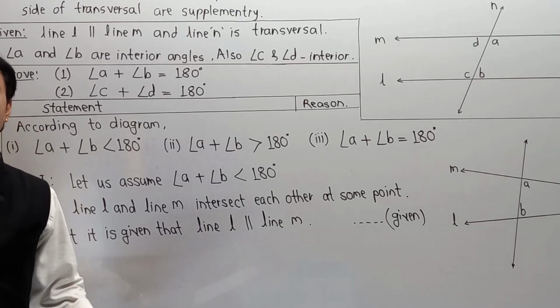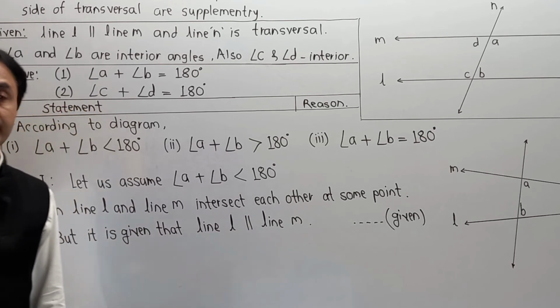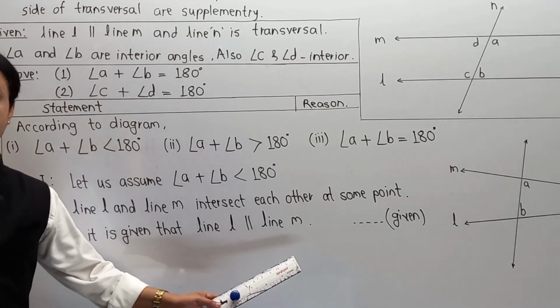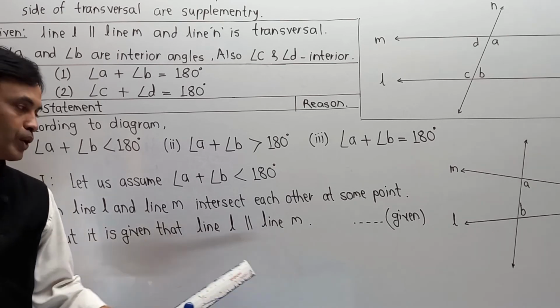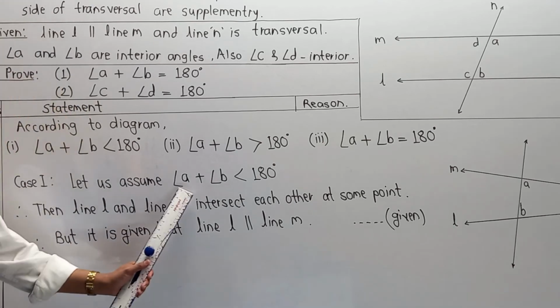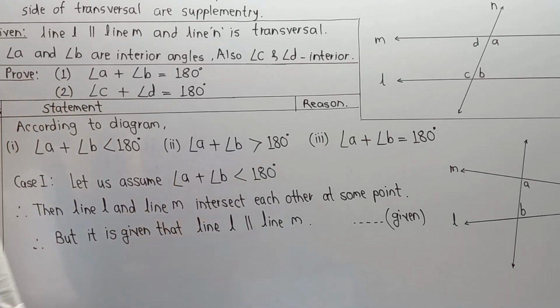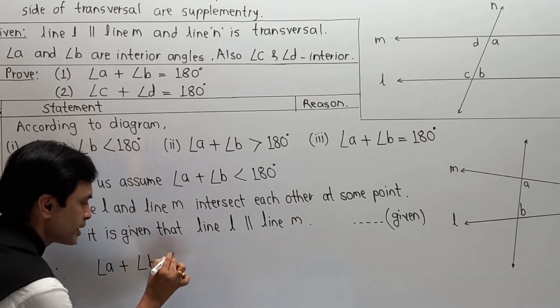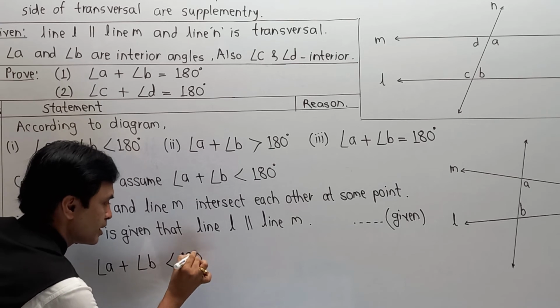And it is in contrast with the Euclid postulate that we have taken as a parallel line base. Naturally, the Euclid postulate becomes wrong over here, means our assumption is also wrong. So, angle A plus angle B is less than 180 degrees. Therefore, angle A plus angle B less than 180 is not possible.